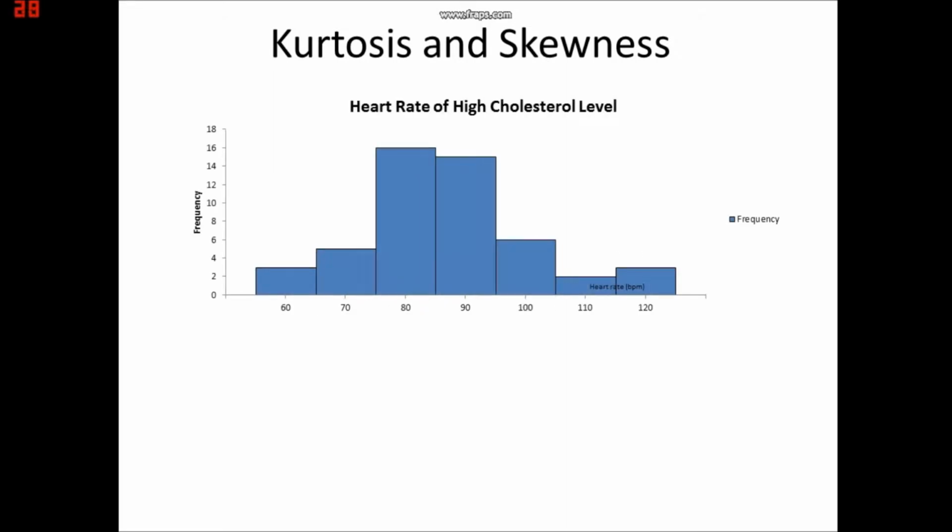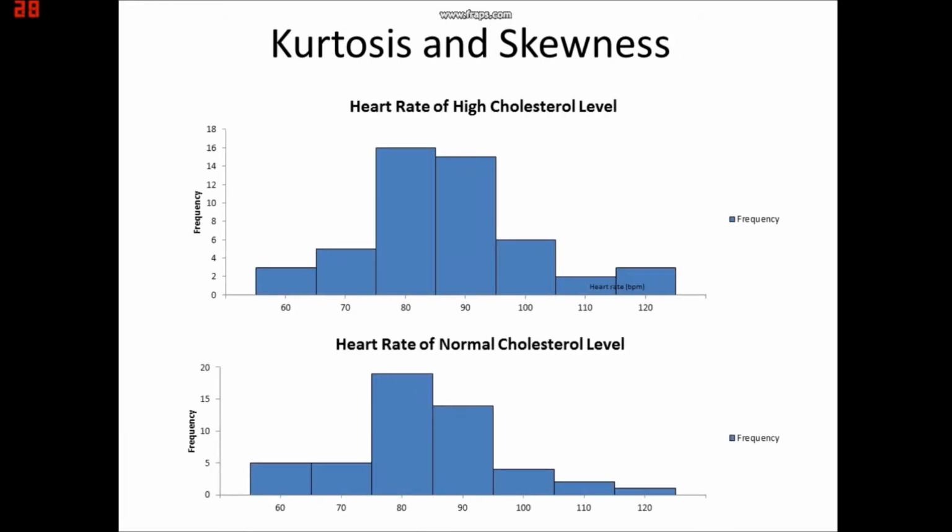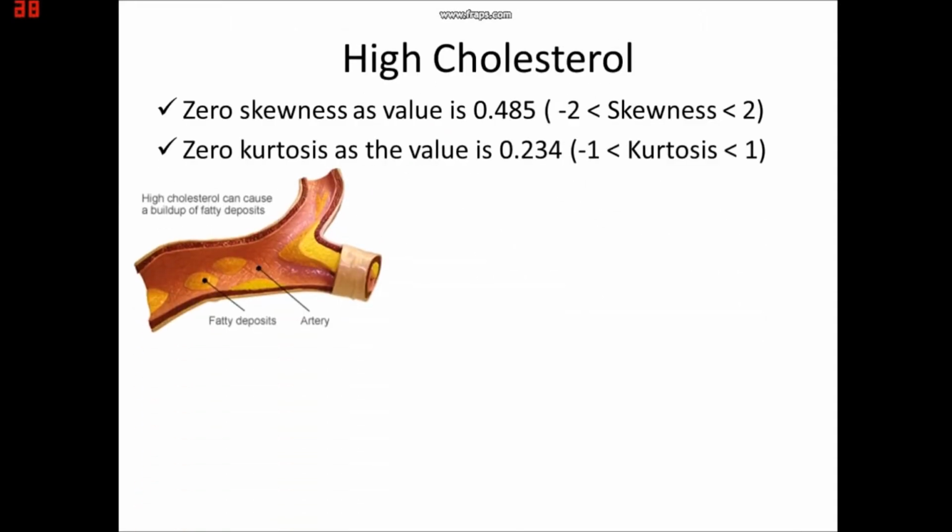This is the histogram that is constructed from the frequency of the dataset. From the histogram, we can calculate the kurtosis as well as the skewness of the data. For high cholesterol level, there is zero skewness as the shape of the distribution is approximately symmetrical about the middle line, and the value is 0.485. It is also zero kurtosis as the value is 0.234.